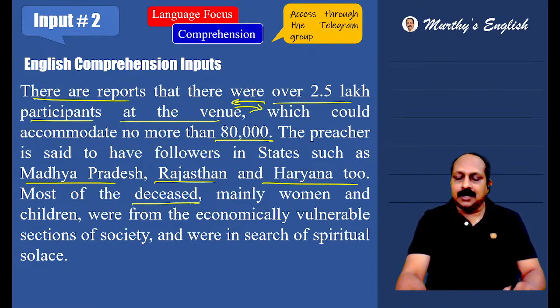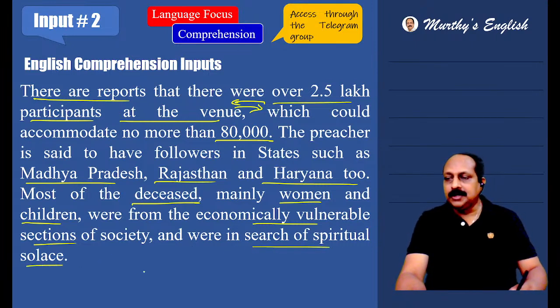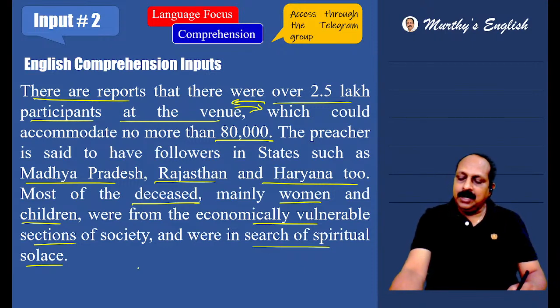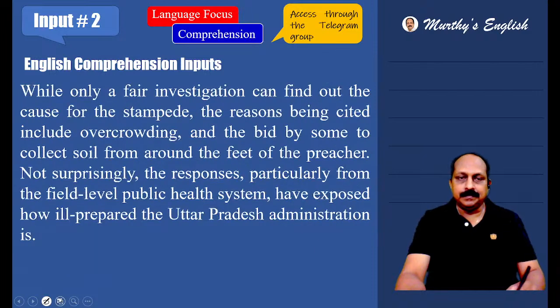Most of the deceased, those who died, mainly women and children, were from the economically vulnerable sections, backward communities, downtrodden people, underprivileged people. These are the expressions you have to recollect, of society, and were in search of spiritual solace. So unfortunate. They wanted spiritual solace. In that process, what happened? They lost their lives. That is something really not palpable, difficult to digest.